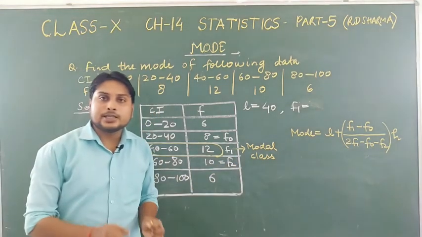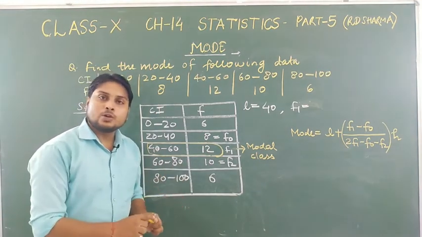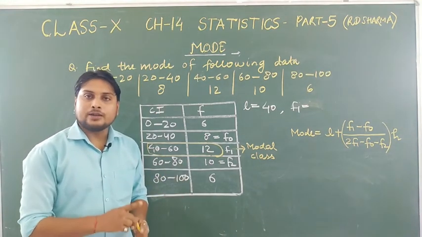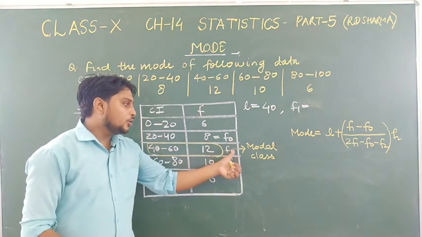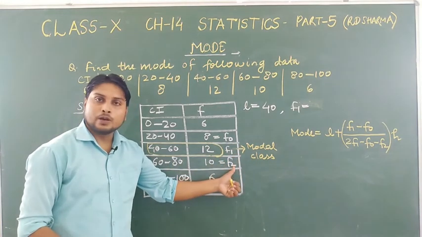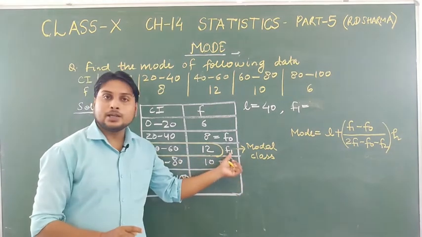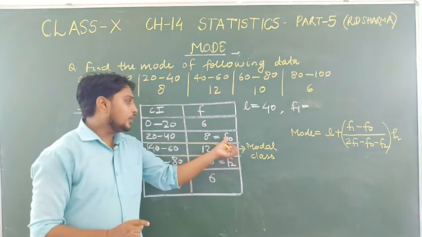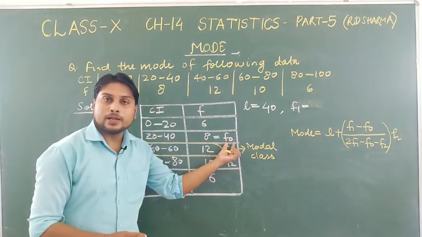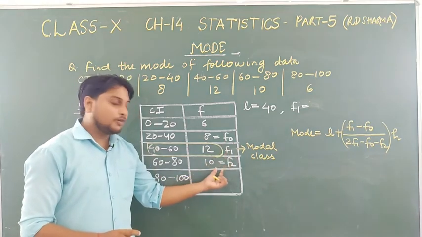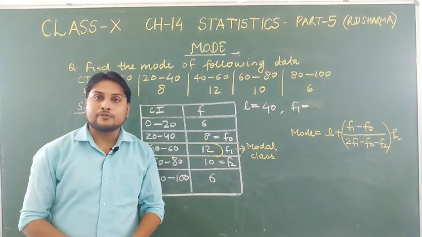This is the easiest method to remember: simply remember 0, 1, 2. The frequency of the modal class is denoted by F1, the frequency of the class preceding the modal class is F0, and the frequency of the class just after the modal class is F2.